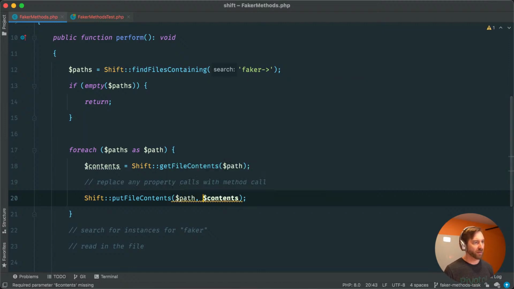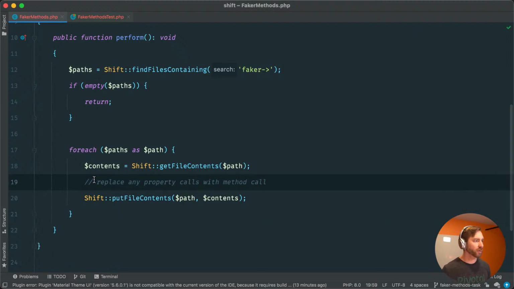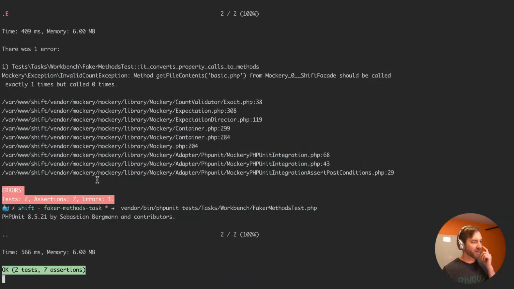So path, and you can see that these are really just wrappers for those other bits. This should actually end up being green because there's nothing in those files, so we're not replacing anything and we're saving them back out as empty files. So this is just a demonstration of the test structure and the setup.